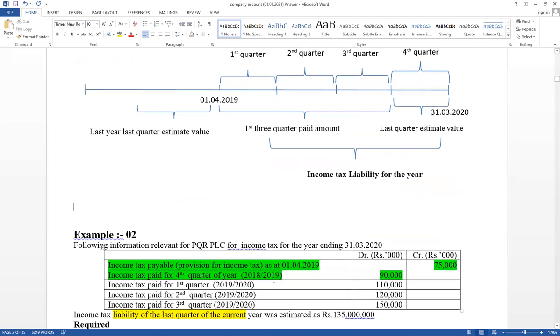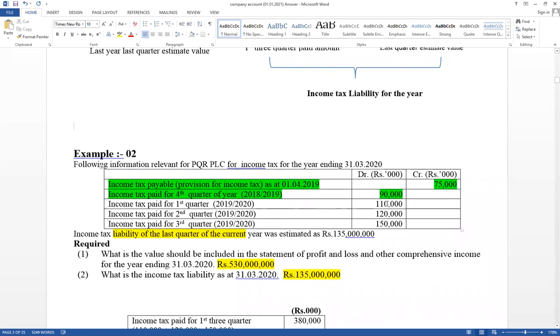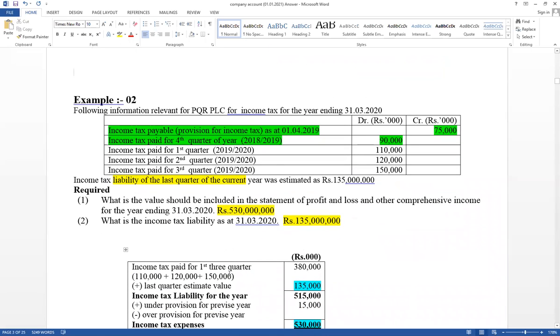Right? It has given first quarter, second quarter, third quarter paid amount. Therefore, first quarter paid amount. And last quarter estimate value is given. Then can be calculated income tax liability for the year.